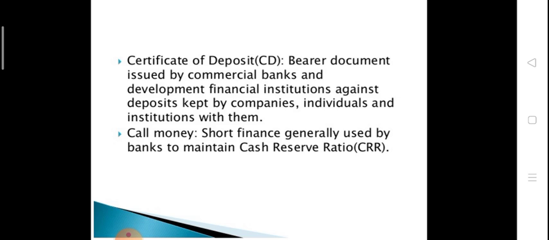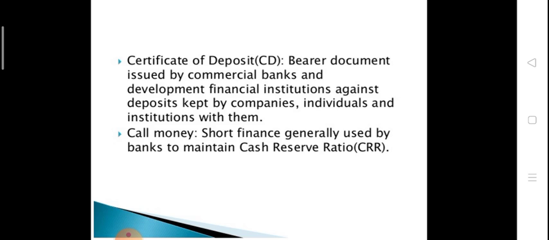Means these securities are especially for the big institutions, like commercial banks, financial institutions and big companies who want to invest their money in the certificate of deposit. Now the last one is call money, a short term finance which is generally used by the bank to maintain the cash reserve ratio.